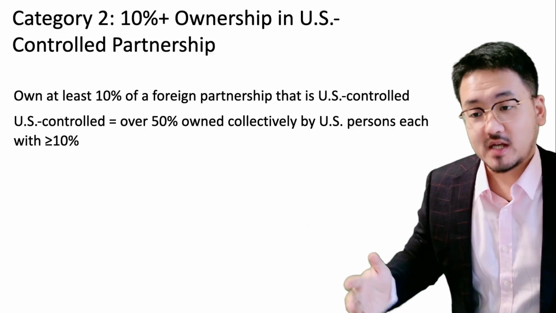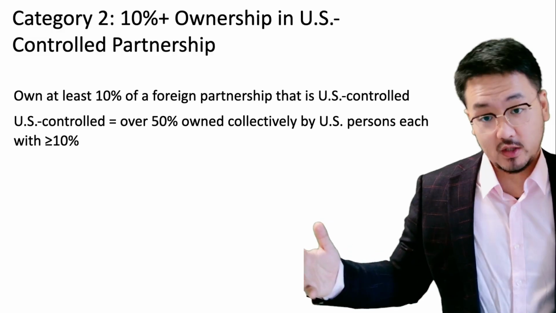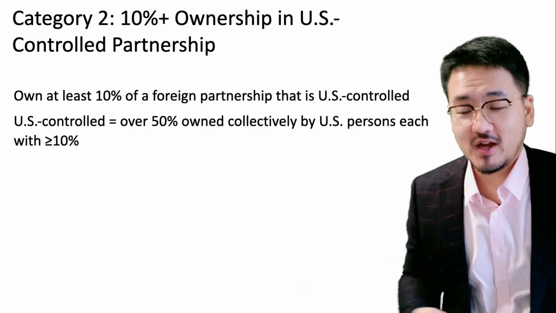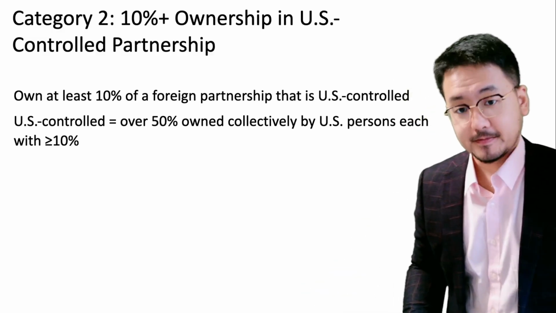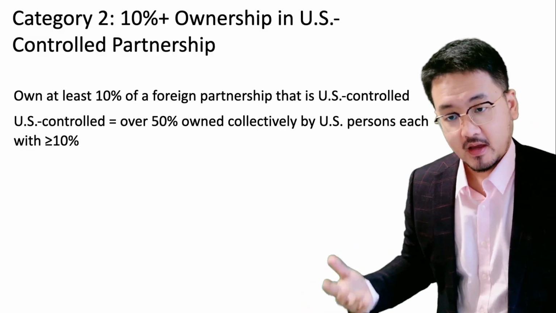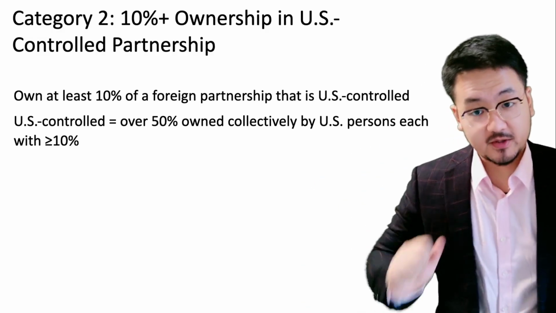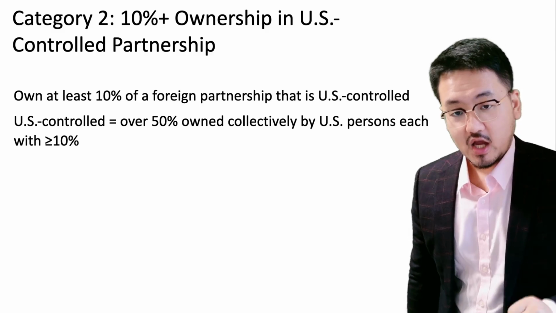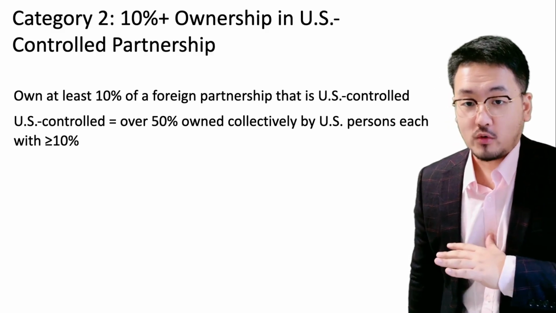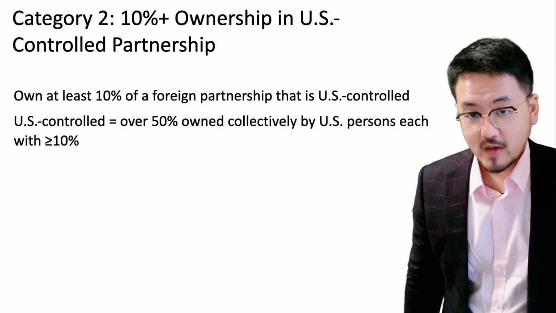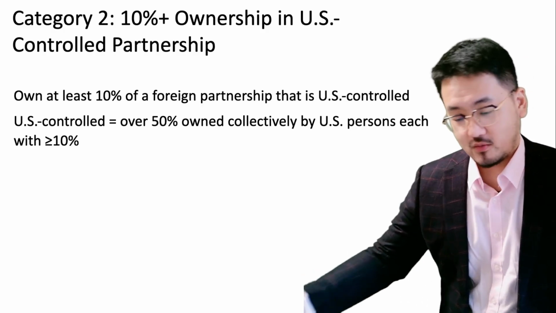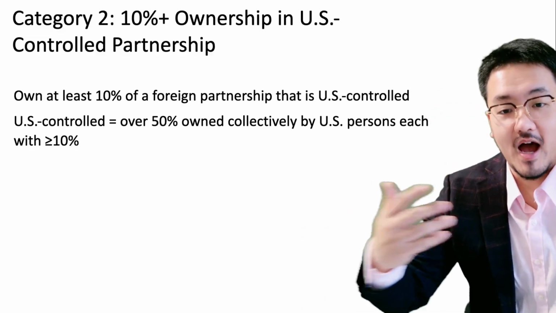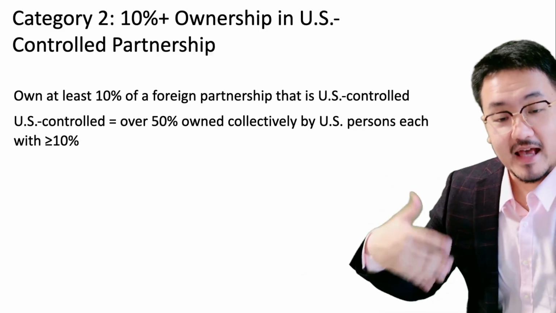They own things equally: you and your three partners each own 25% in that Singapore partnership. So that's more than 10%, and here is the catch: no one has more than 50% alone. Each of you has more than 10%, but less than 50%.